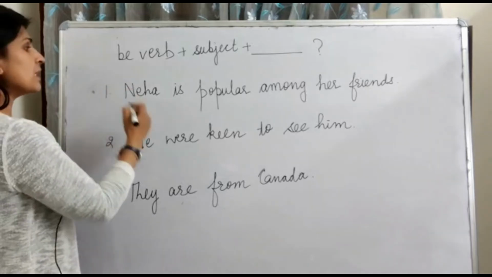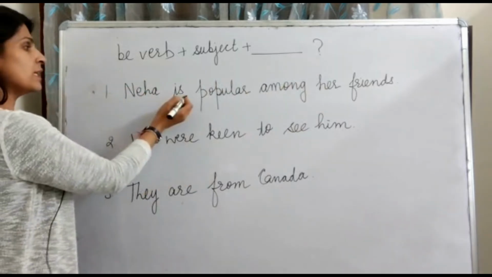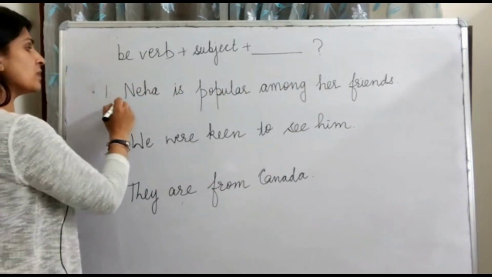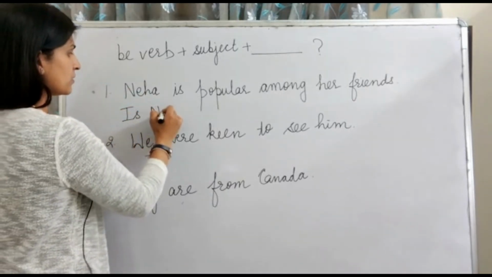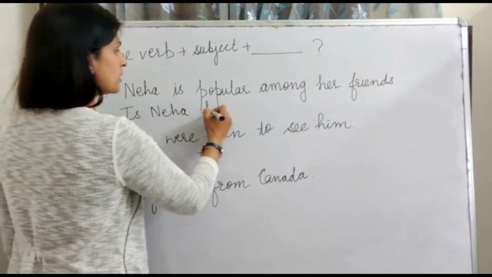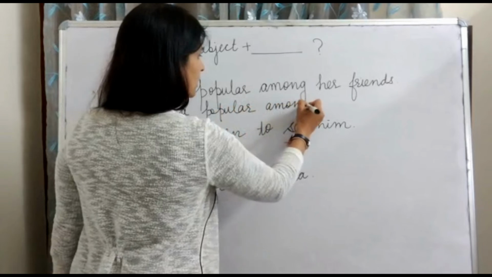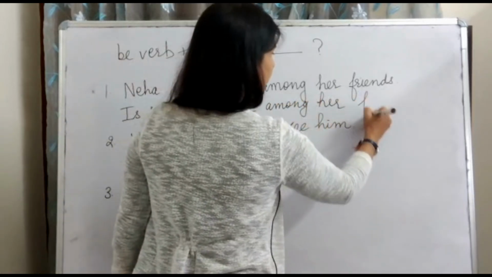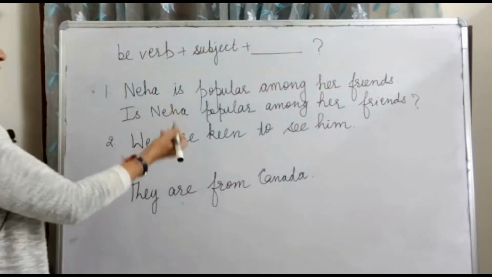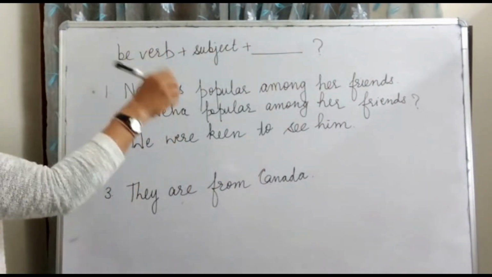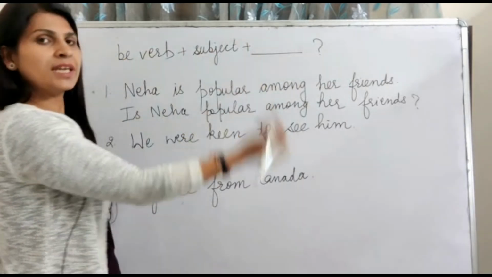First sentence here is, Neha is popular among her friends. What is the be verb here? Is. What is the subject here? Neha. Let's start it. Is Neha popular among her friends? And then the question mark. Is Neha popular among her friends? Question mark.